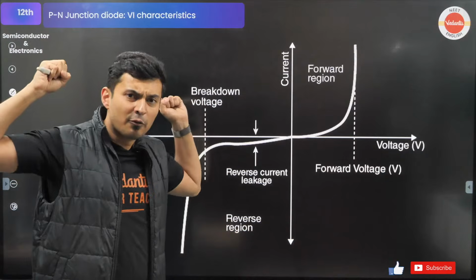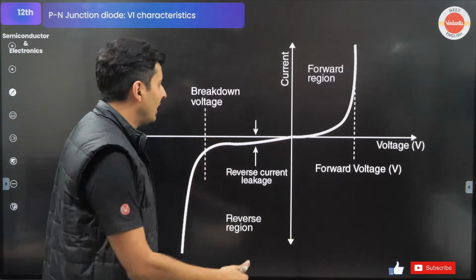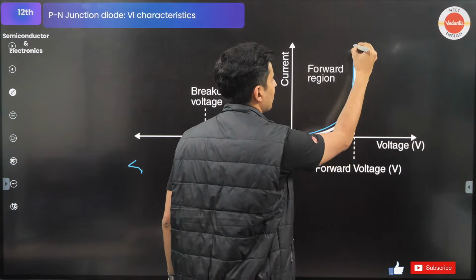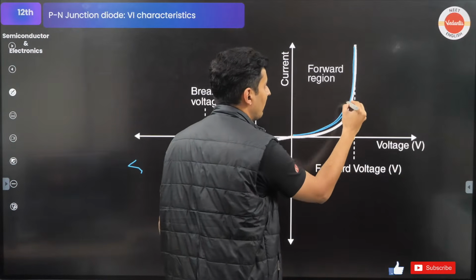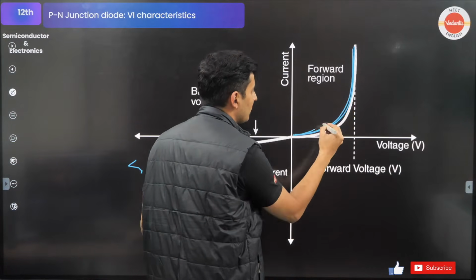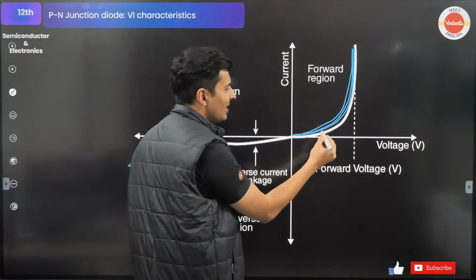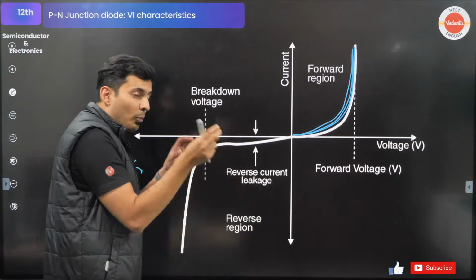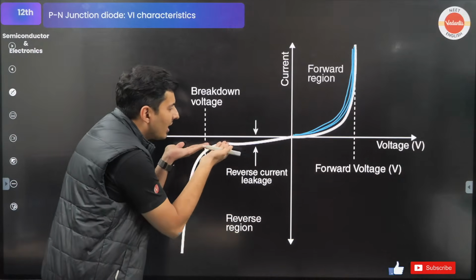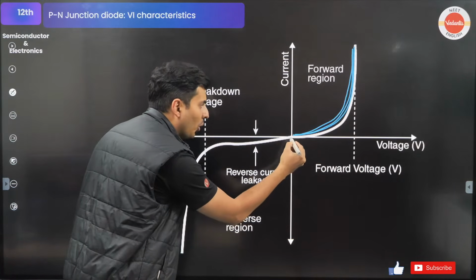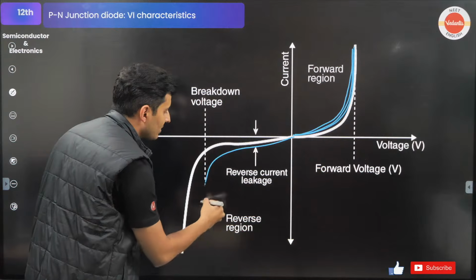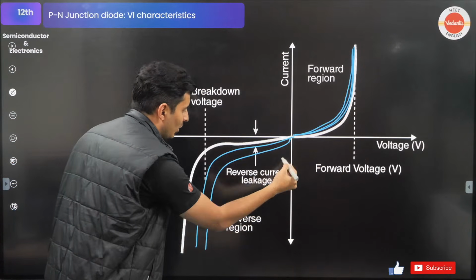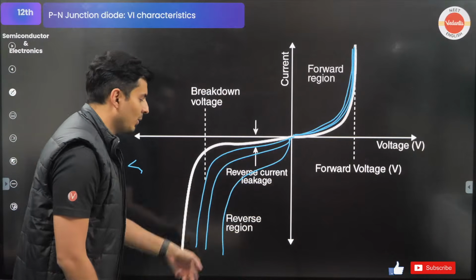Here, just imagine more light falls. This graph will probably become like this. More light falls, this graph will become like this. More light falls, this graph will become like this. Hardly any changes. But in reverse bias, you put more light. Already there is hardly any current flowing through it. You put more light, you will see the graph will go like this. You apply more light, the graph will go like this. You apply more light, the graph will go like this.